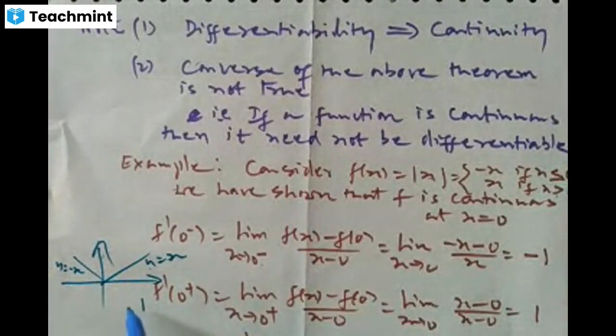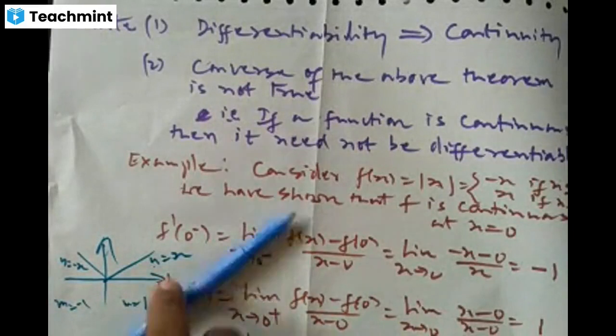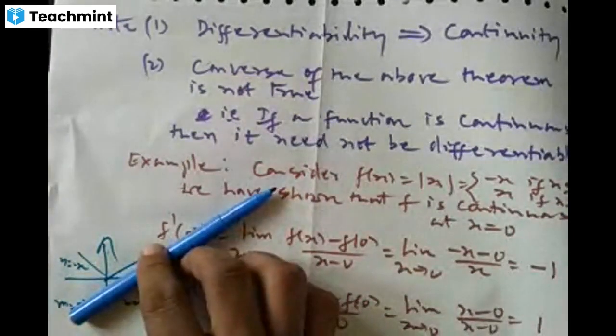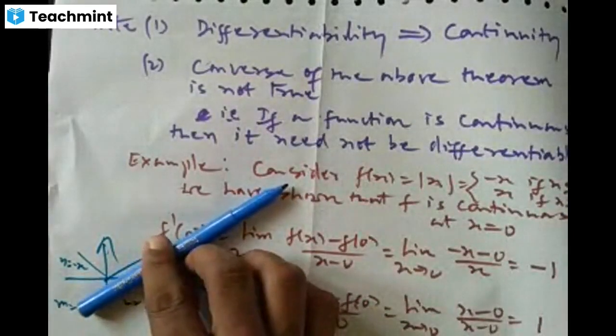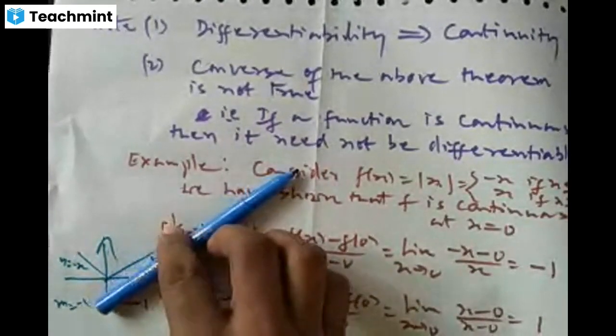Minus 1. Here the slope is plus 1, here the slope is negative 1. See, the left hand derivative is negative 1, the right hand derivative is plus 1. I have already told you the derivative of a function at a point geometrically means the slope of the tangent line. If I draw a tangent line to this curve, what do I get?